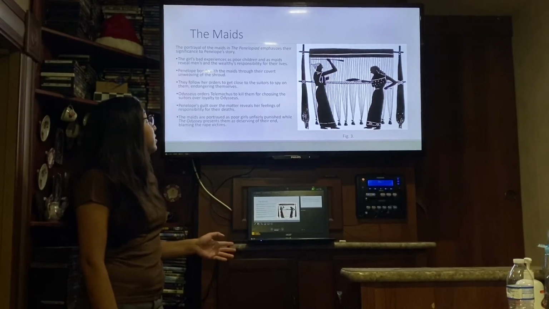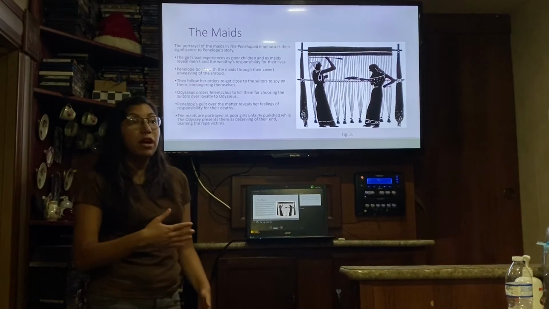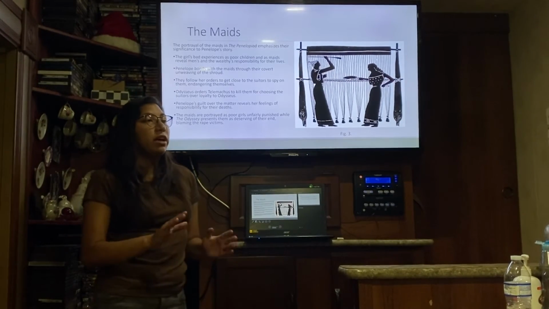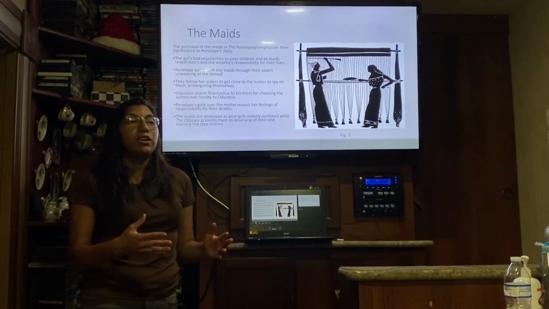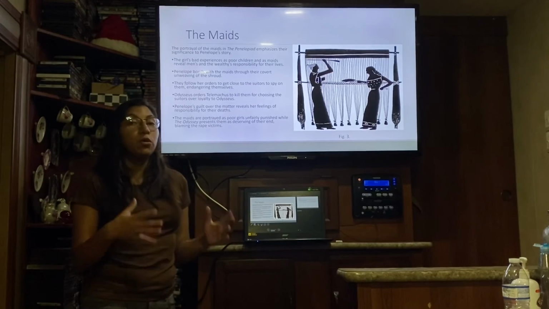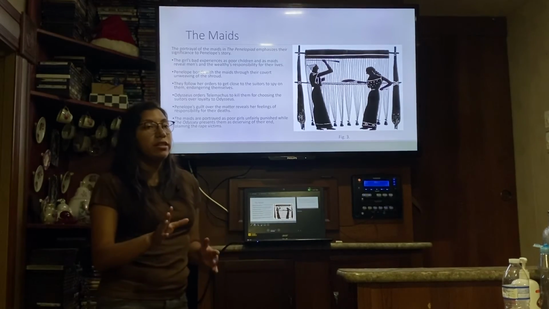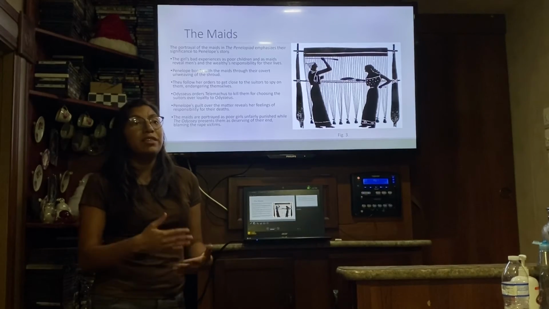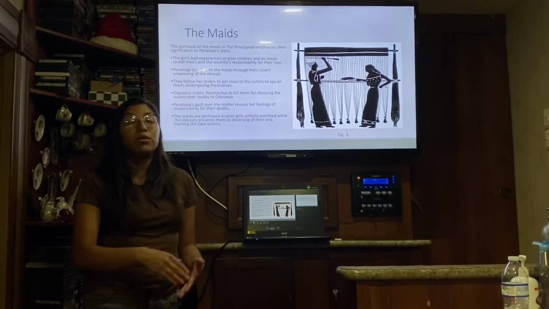Penelope bonds with the maids through their covert unweaving and weaving of the shroud, and this likely shows the kind of community that develops among women struggling to live in a society that is controlled by men, whereas in the traditional Greek male model of heroes, they attempt to attain glory mostly independently.